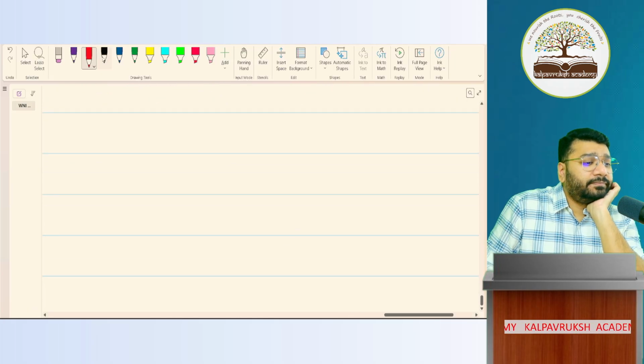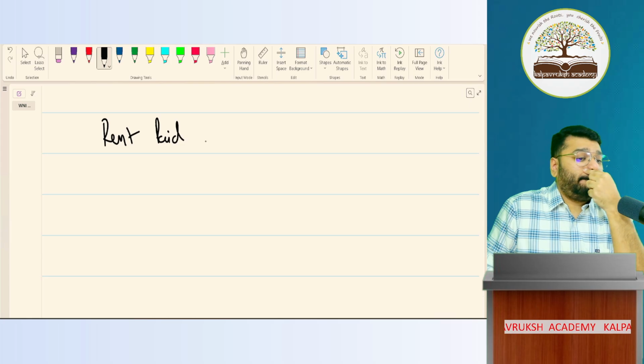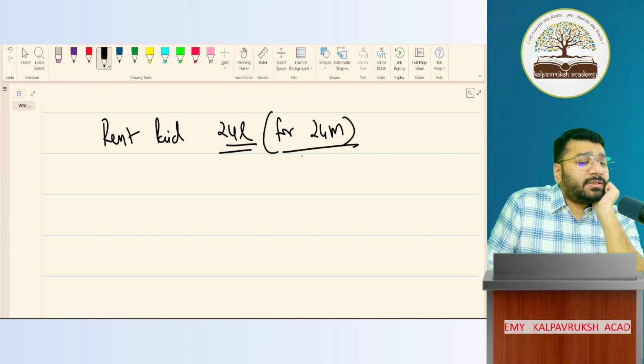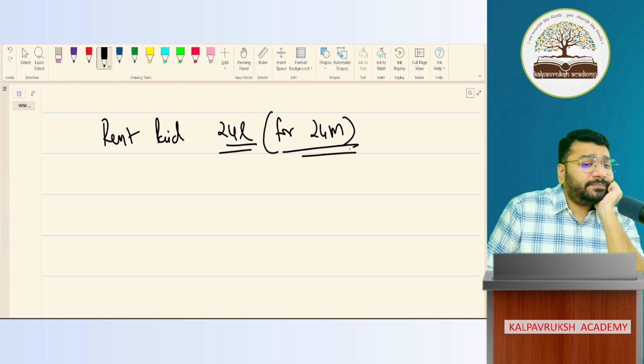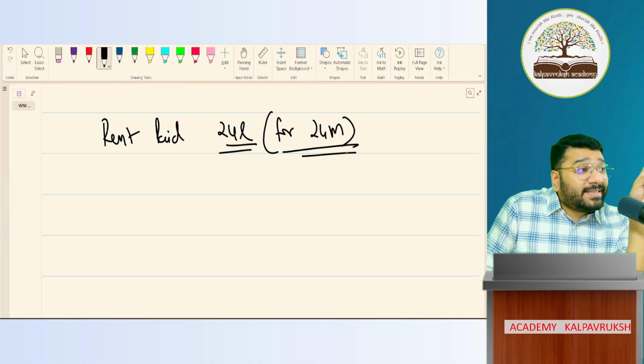For example, rent paid 24 lakh rupees for 24 months. We are now in which financial year? 26, 27.